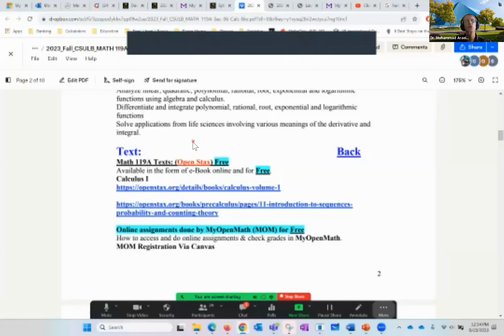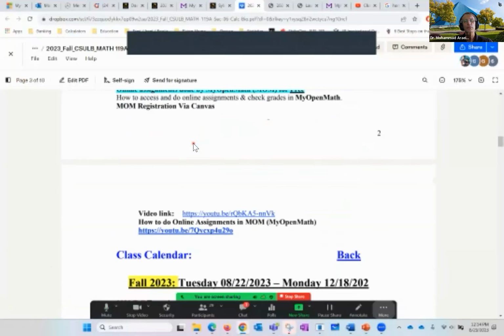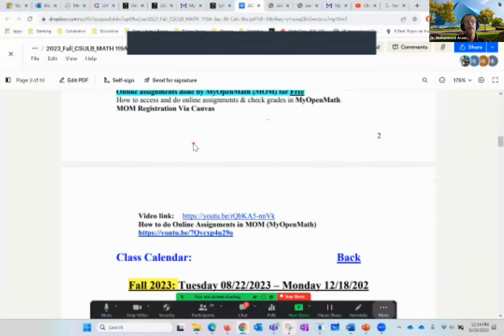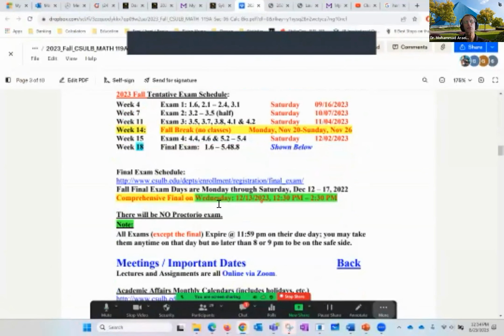I will show you. The digital homework by Open Math. Here's the calendar, and basically every few weeks we have an exam. And the date of the final is shown here.